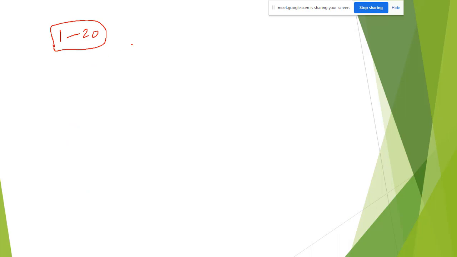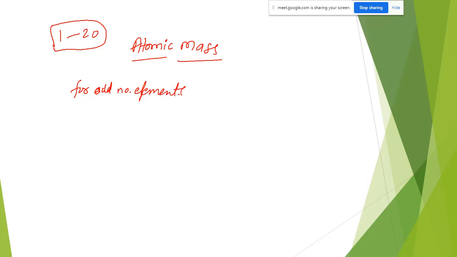Today I am going to teach how to calculate atomic mass if you know the atomic number. For odd-numbered elements, meaning odd in the serial number, the atomic mass, the symbol is A: A equals 2 into atomic number plus 1.